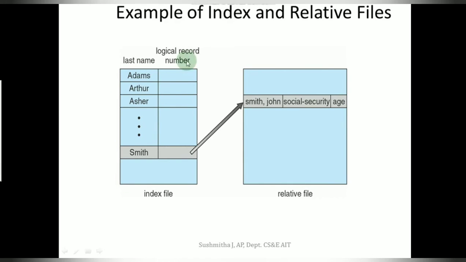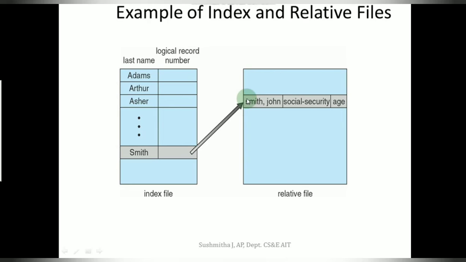You can see an example here. This is the actual file that has so many records. With some attribute, I am creating an index to this particular file, and there would be some logical record number that is associated. So based on that, I would be searching back to that record.